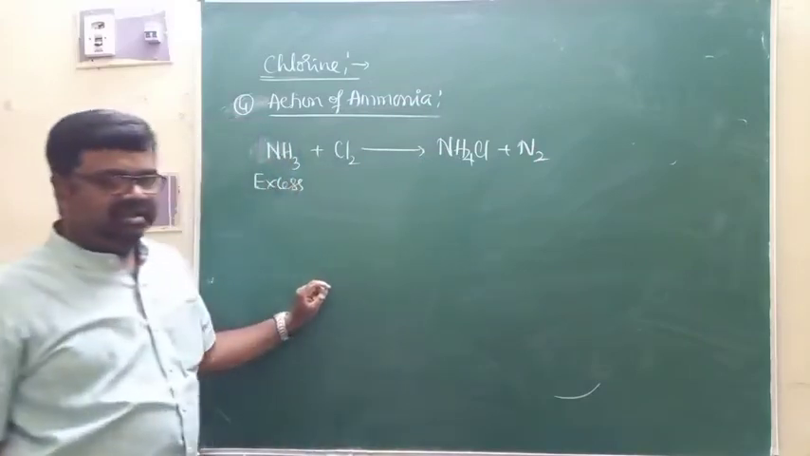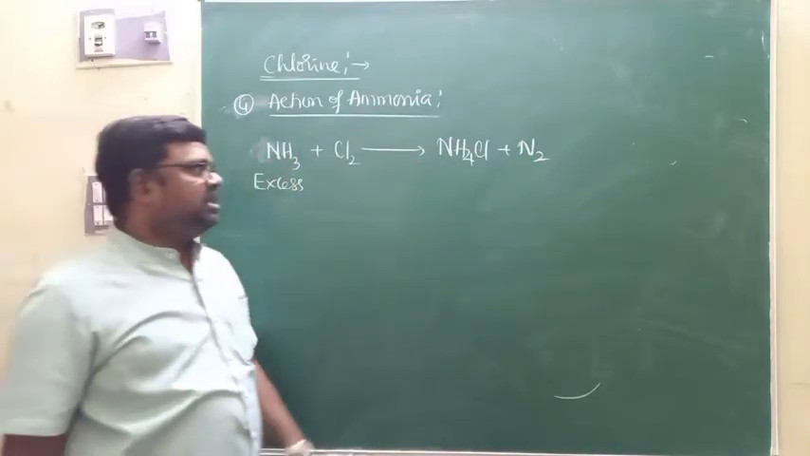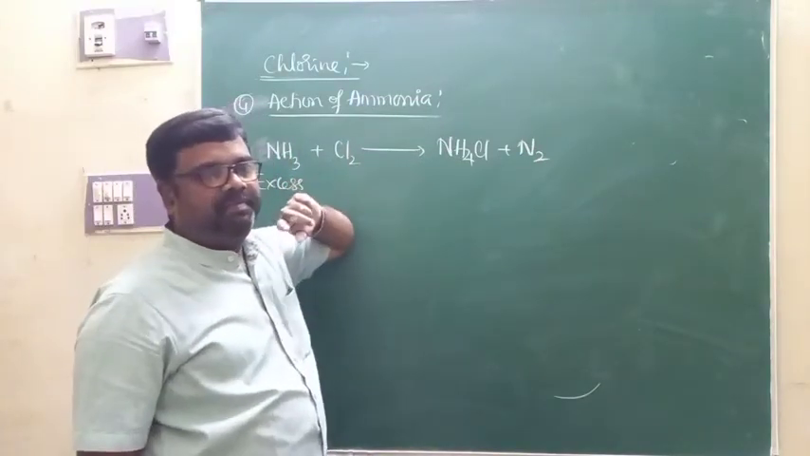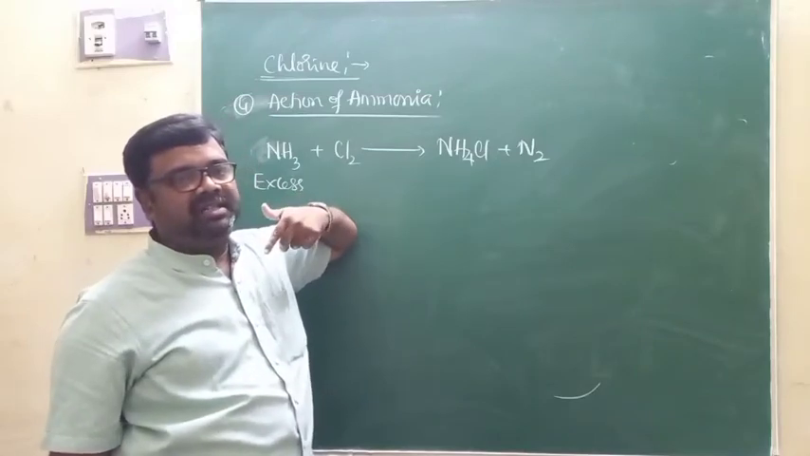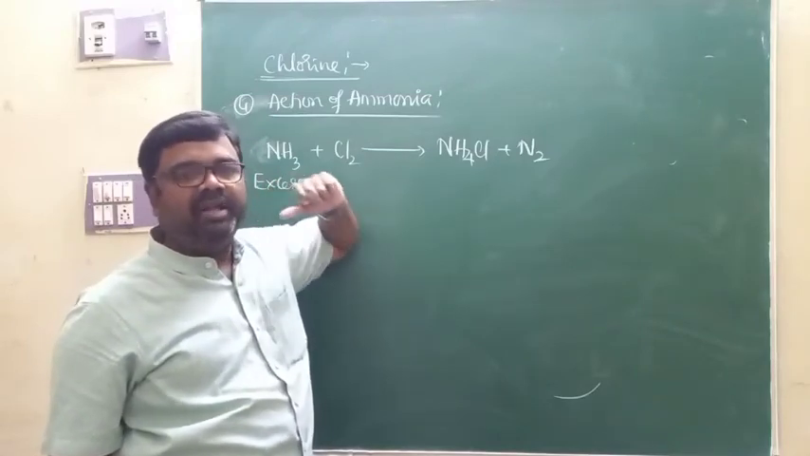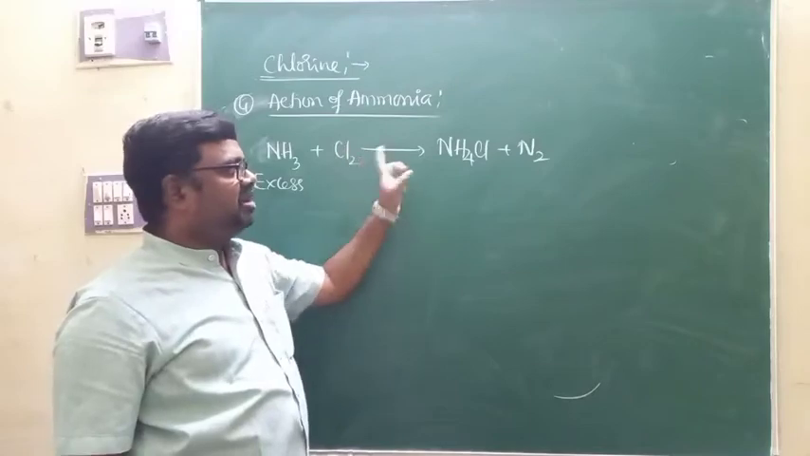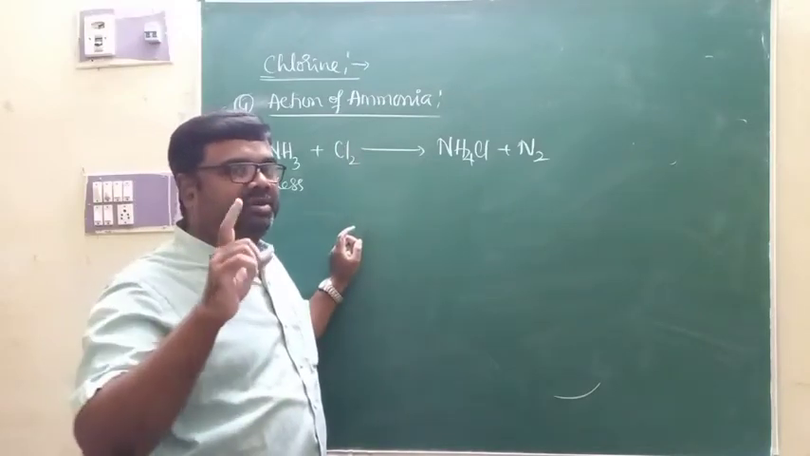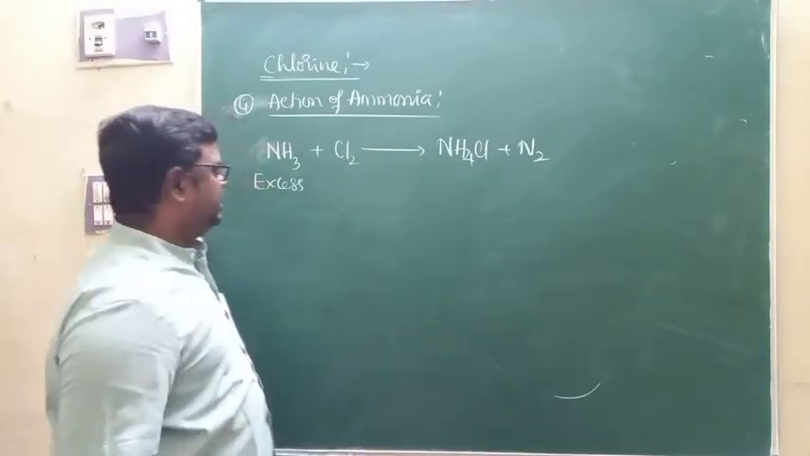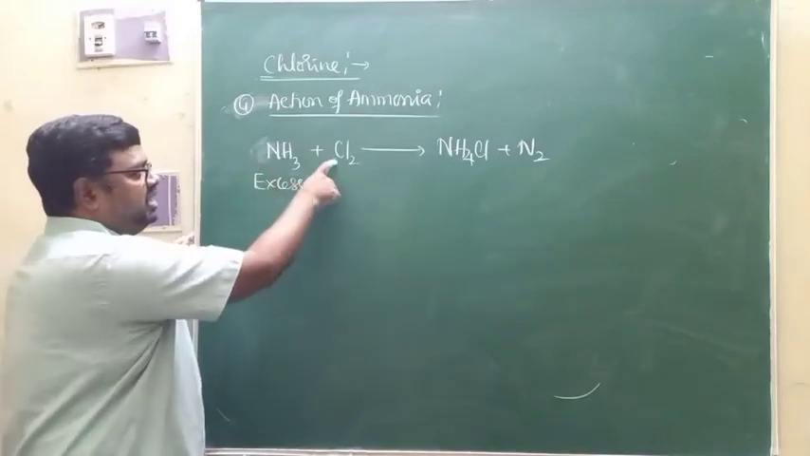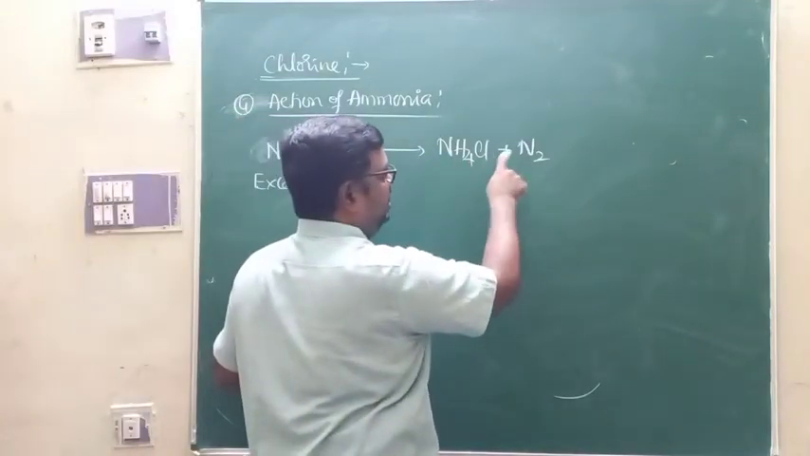Here in class, what you have to notice is how I am going to balance the equations, that you have to properly notice. Whatever I write you will find in the book, but how I balance it is not told in the book, so you have to watch carefully. Yes, excess ammonia reacts with chlorine, you are going to get ammonium chloride and nitrogen gas.